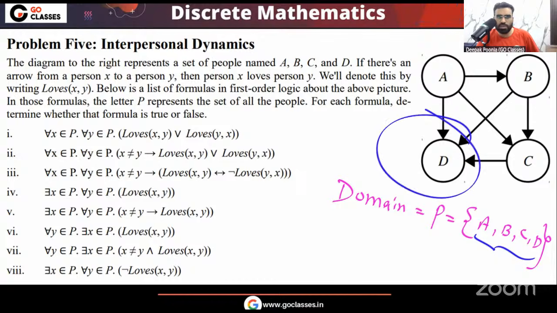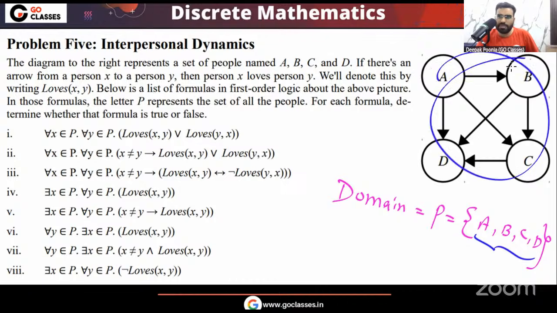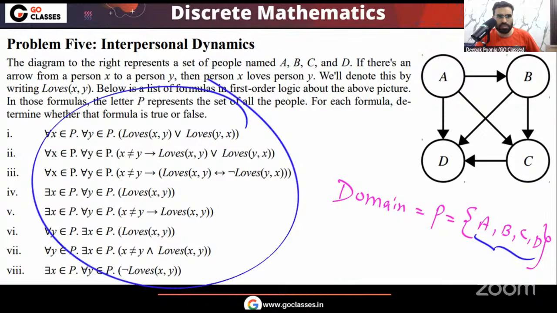And you can see D does not love anyone. A loves three people. A does not love A. No one loves themselves. Yes or no? A, B, C, D. None of them is loving themselves. So I hope you understood. Now let's solve all these questions one by one.